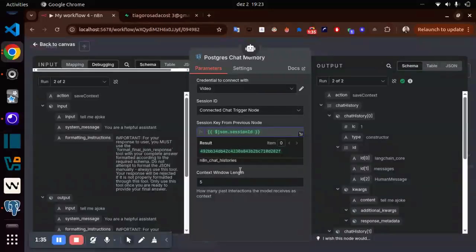So what can happen here is this node will make a query in a table named n8n_chat_history and take the last five messages, the last five interactions. So you can use this to give a context about the last interaction with the AI chatbot. It can be helpful for you.